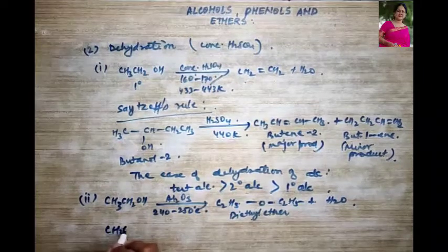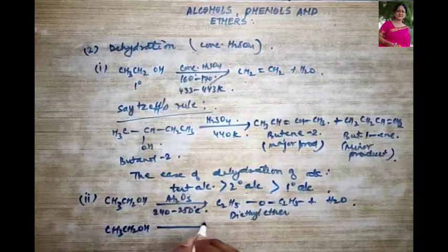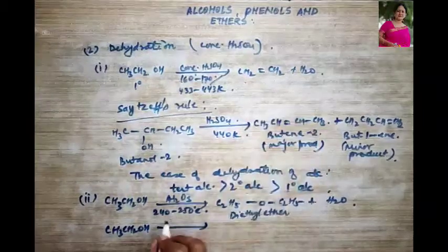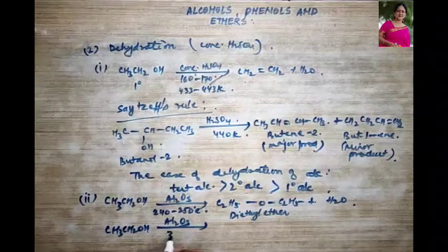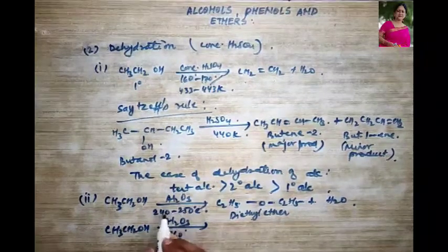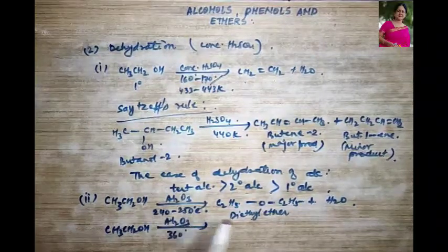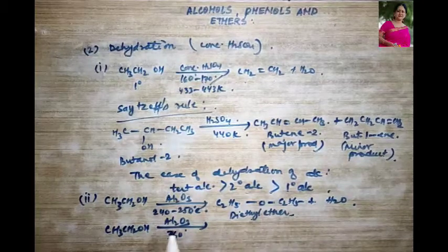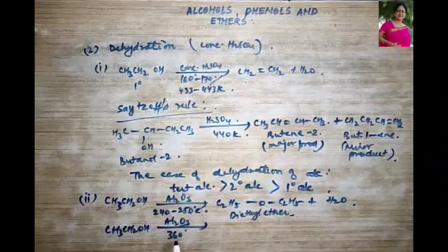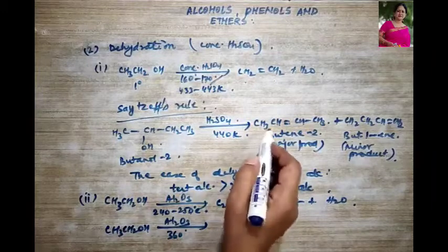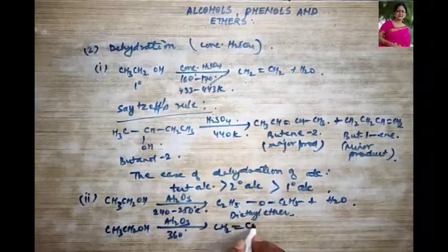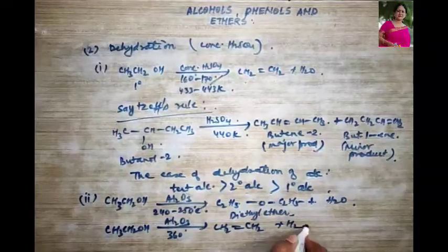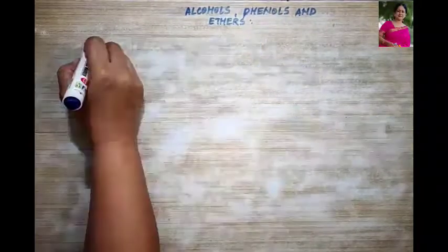Then for CH3CH2OH, how can we get the alkene? With this alumina at 360 degrees, you continue heating. See, till 250 you are getting ether. But if you continue heating up to 360 degrees, then you will also get ethene, that is CH2=CH2, and water will be given out.